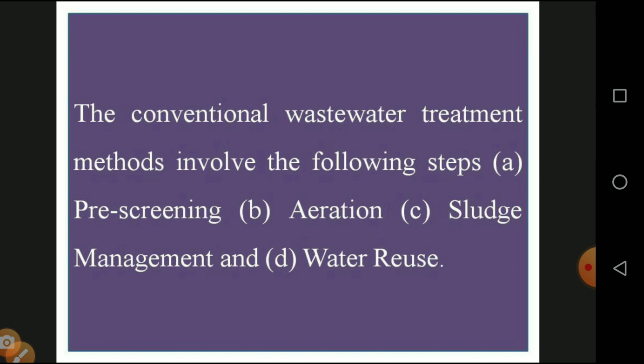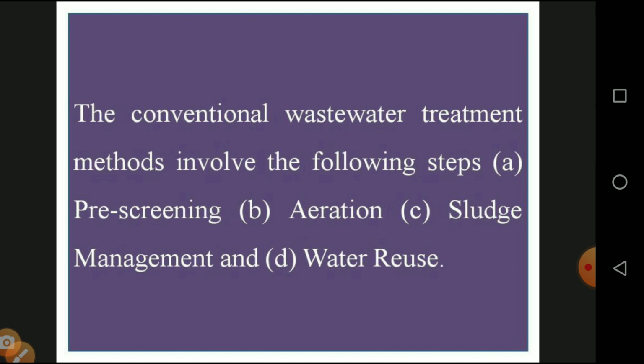The wastewater treatment method involves various steps. Each and every step produces some unwanted things. The unwanted things are eliminated in a safe manner and disposed of with safeguard methods. So it consists of four different methods. Number one, pre-screening, which is a filtration method. Then aeration, mixed with air, then they are converted into sludge. And the third one is called sludge management.